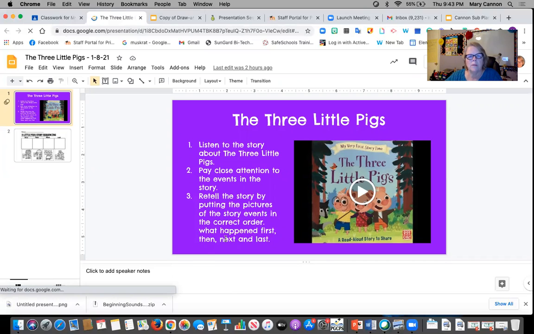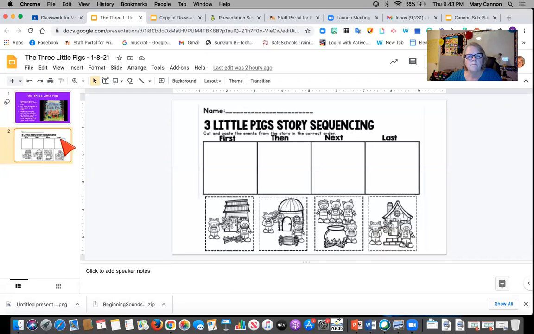What happens first, then, next, and last. So if you click on the second slide, you have the Three Little Pigs story sequencing. You look at these pictures here, and you're going to put the picture that happened first here, then what happened then here, what happens next here, and what happens last here. So it's really important that you listen closely to the video so that you'll know where the pictures are supposed to go. And then you just turn that in after you've completed it.